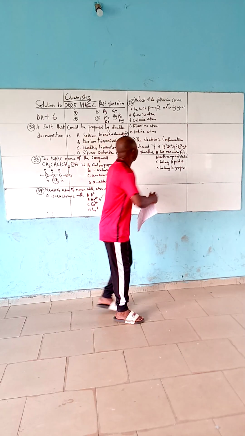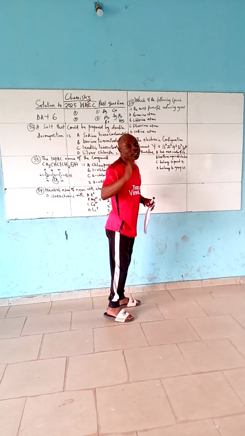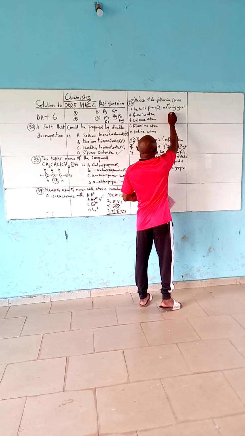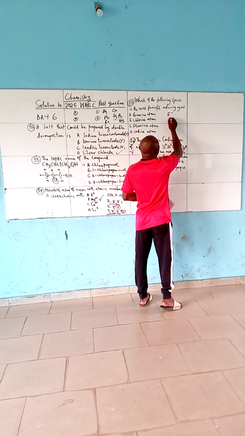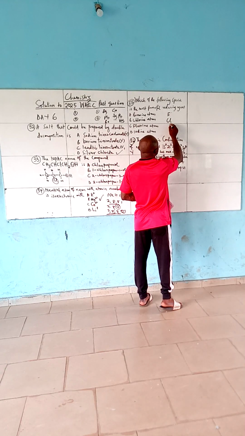Now, if you take these, they are members of group 7, which are called halogens, that is salt formers. Now, starting from the first member of group 7, F, that's chlorine, followed by chloride ion. The answer is chlorine, bromine, iodine.